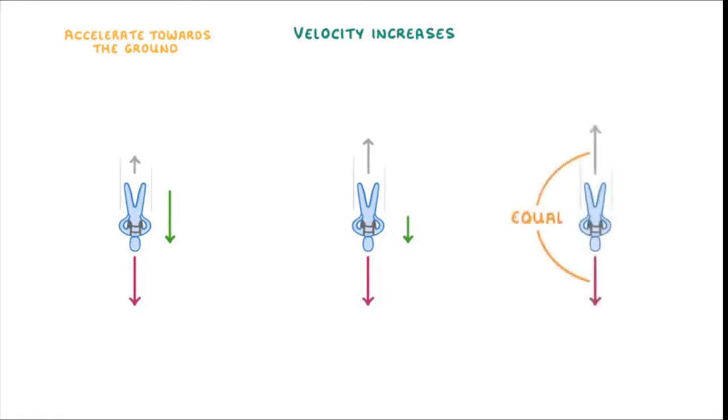At one stage, the magnitude of the air resistance is equal to the magnitude of the weight. Both are in opposite directions and balance each other. At this junction, the resultant force becomes zero, and there is no more acceleration. So the corresponding constant velocity is called the terminal velocity of a falling object.